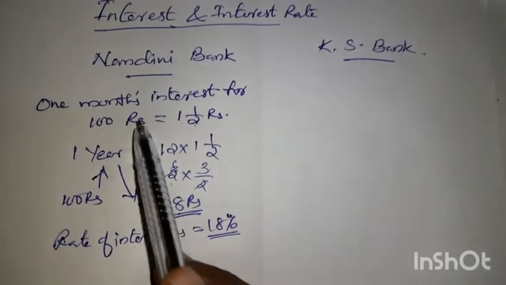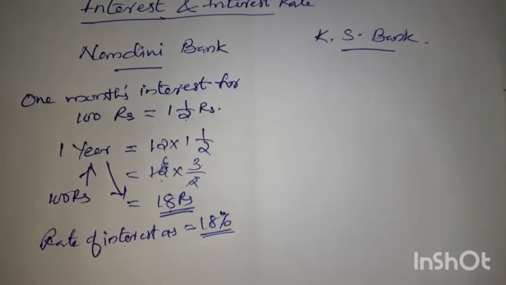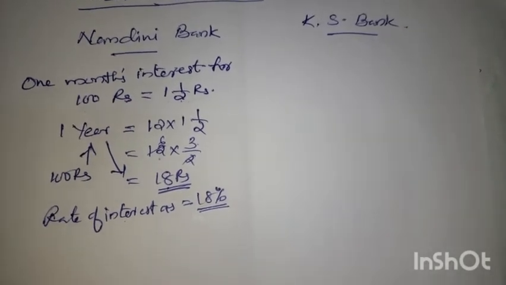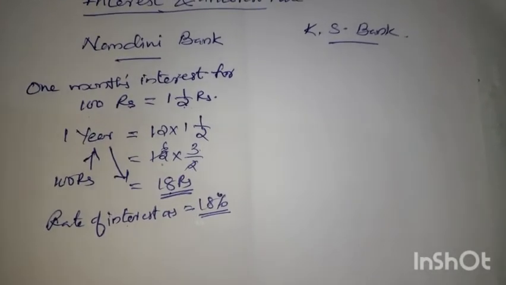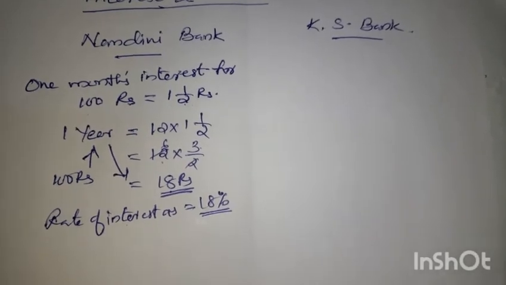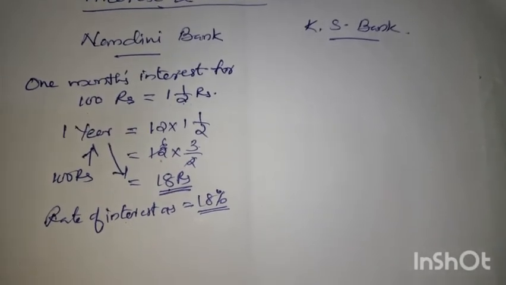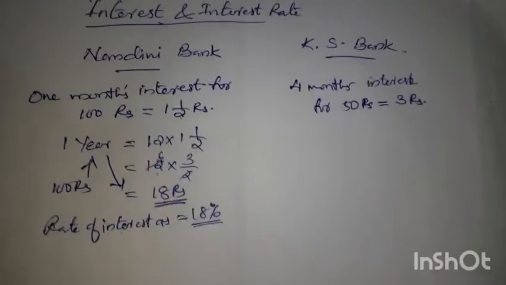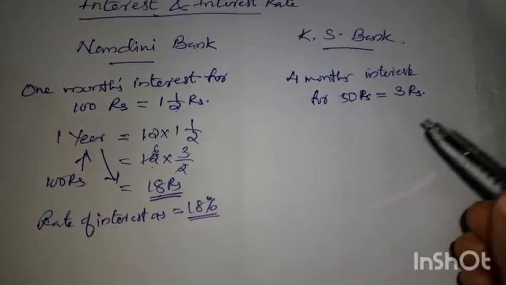Okay. So every month it is giving 1.5 rupees for 100 rupees. From that we are finding out how much interest they are giving in 1 year. 18 rupees. So 18% is the rate of interest of Nandini Bank. Next we are finding out KS Bank.